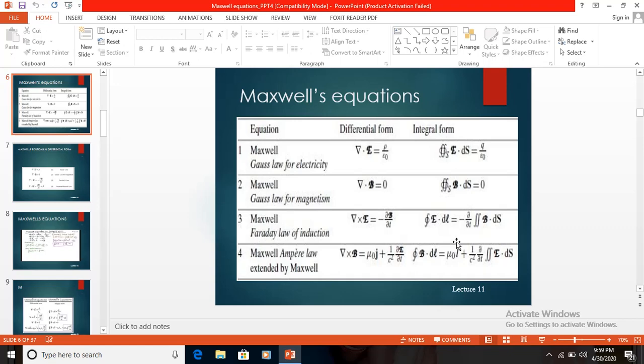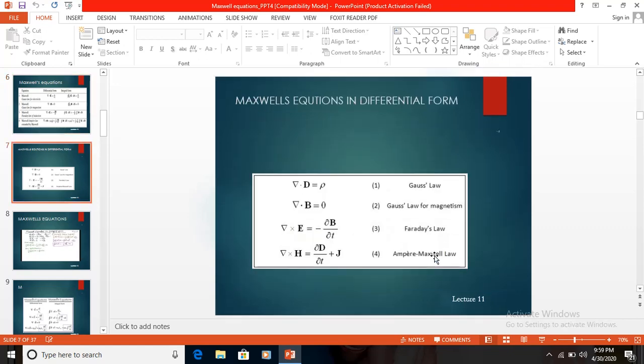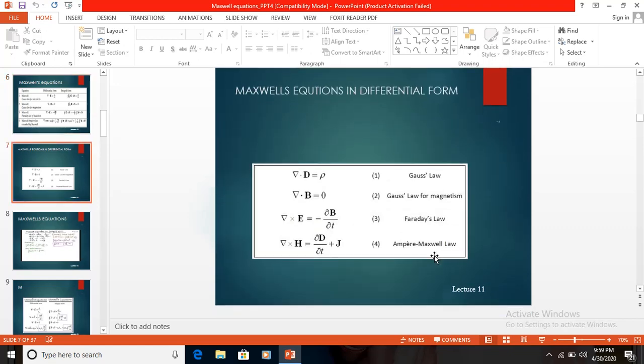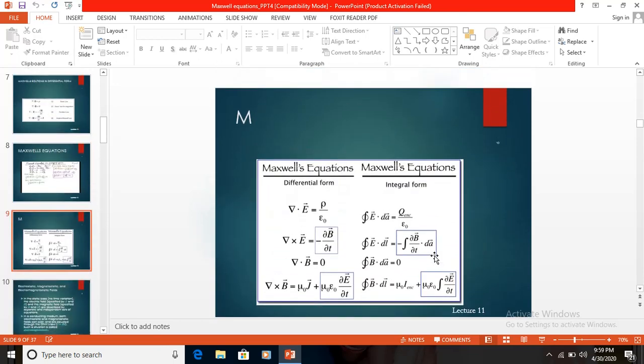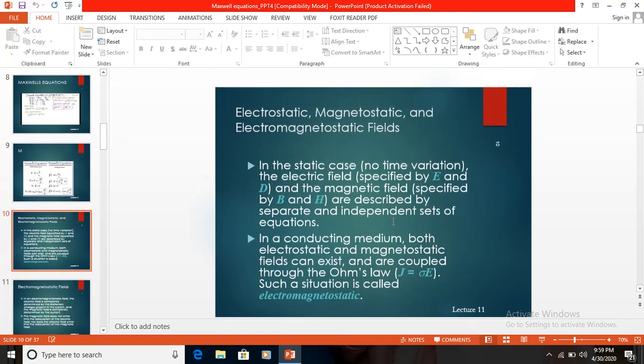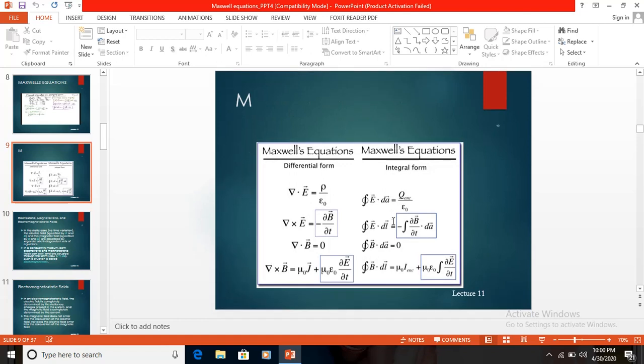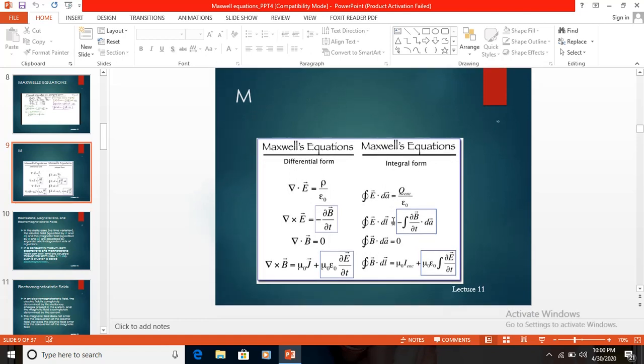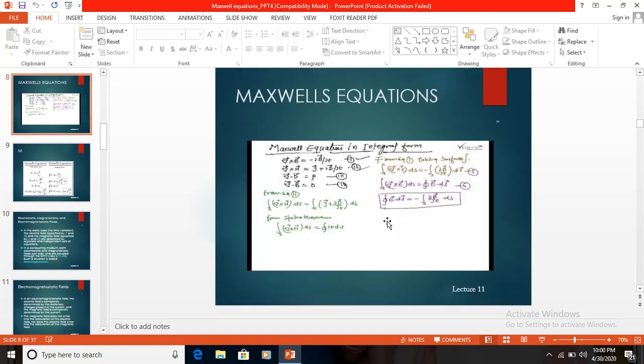And now we are going to discuss the Maxwell's equations. These are Maxwell's equations which are represented for the static field. Del cross H is equal to J. Why? Because dou D by dou t is equal to 0 for the static field. Why? Because the time derivatives are zero for the static field.